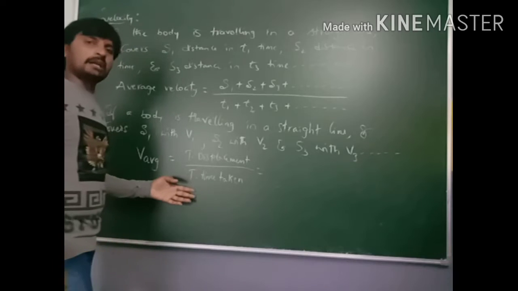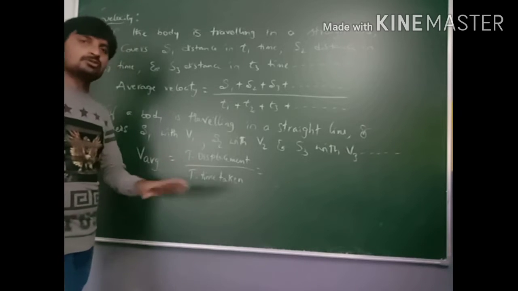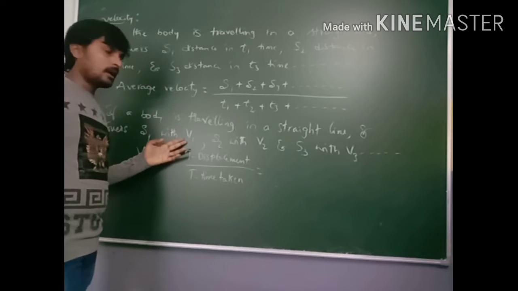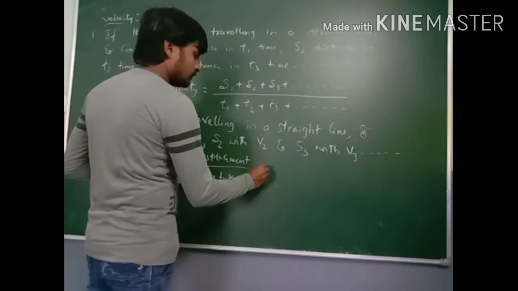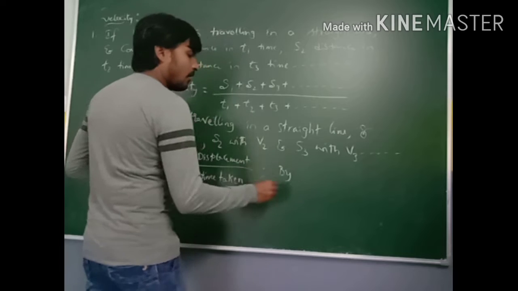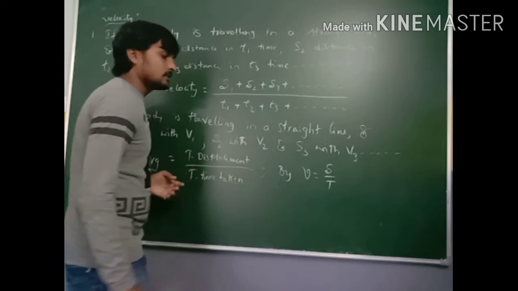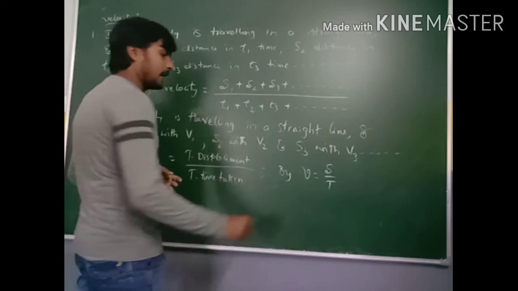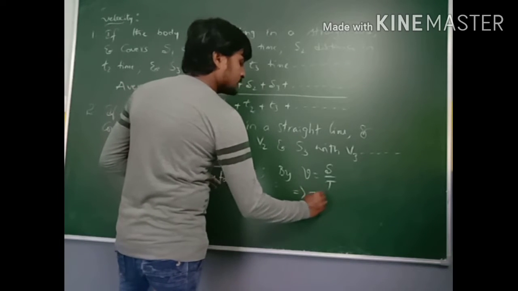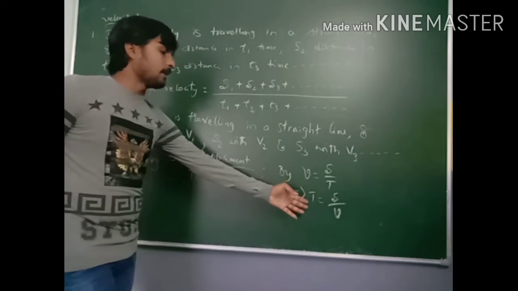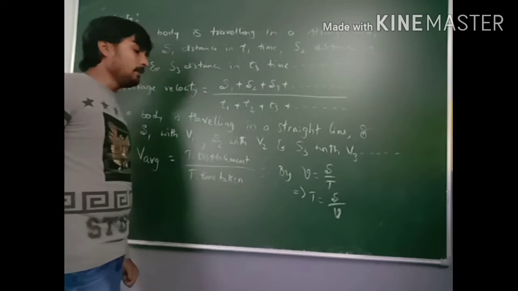But here the time is not given; he gave the displacement and velocities. By the formula, velocity is equal to displacement by time. That means time taken is equal to displacement by velocity. Can you write like this? Yes, time taken is equal to displacement by velocity.